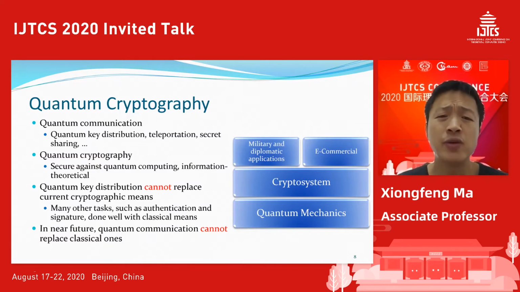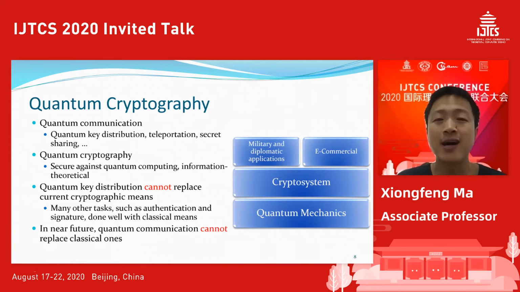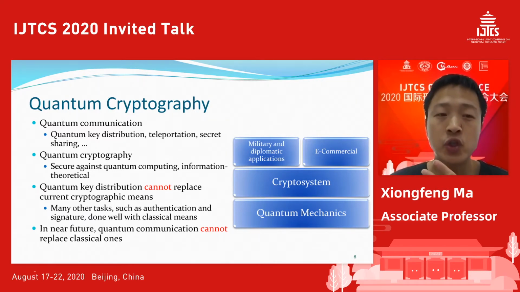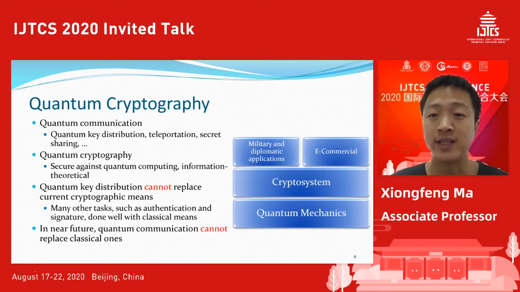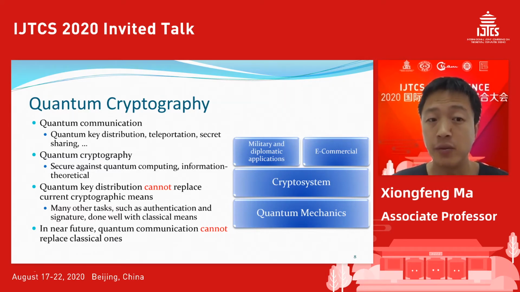But I need to emphasize that QKD cannot replace the current crypto system. Many other tasks like authentication and signature are already done very well with classical means. Today, when we talk about cryptography, we mainly produce two things: one is key distribution, and one is random numbers. Sometimes we also call QKD quantum communication, but we really cannot replace classical communication at this moment. In the foreseeable future, we are still doing classical communication.